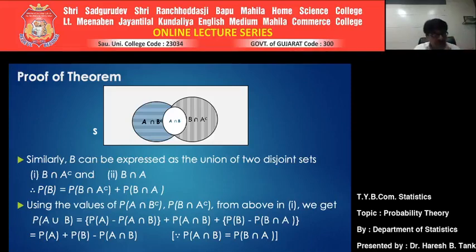Probability of A union B is probability of A plus probability of B minus probability of A intersection B if A and B are not mutually exclusive.